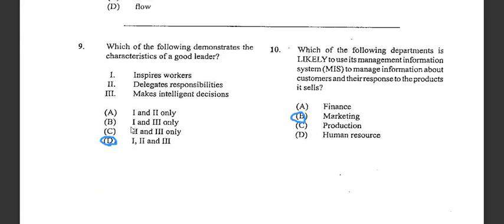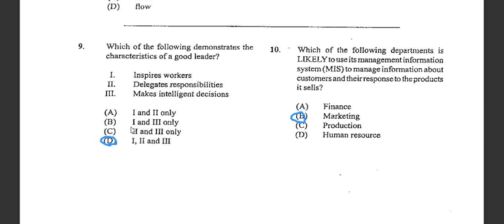Alright, number nine says which of the following demonstrates the characteristics of a good leader. We have seen that to inspire work would be a great asset of a good leader. Delegating responsibilities would make a great leader as well. Making intelligent decisions, that's very good. So all of these answers above would apply, and the answer would be D.